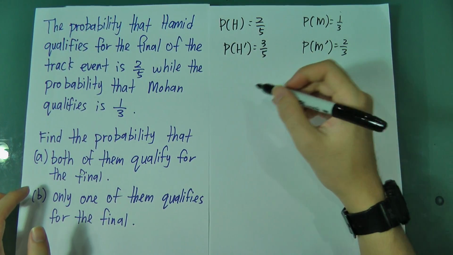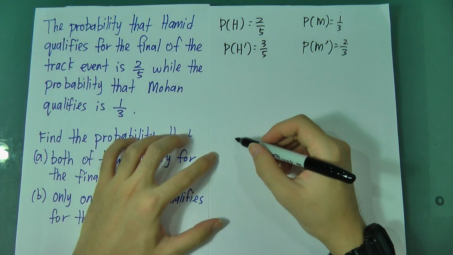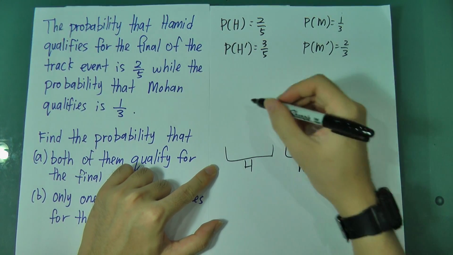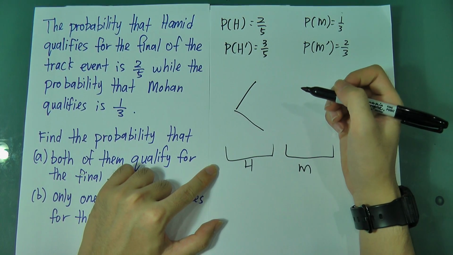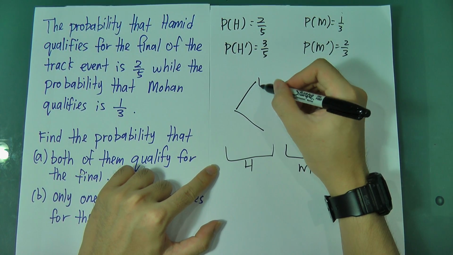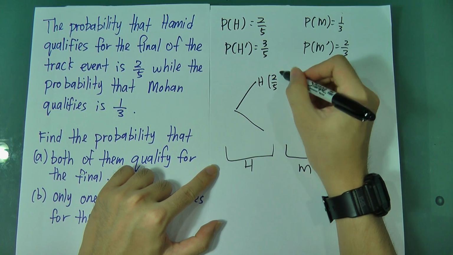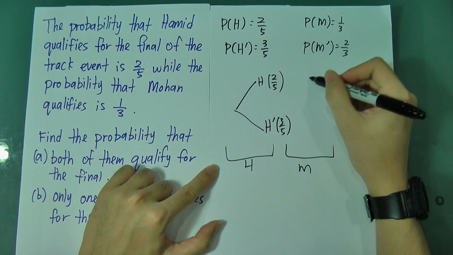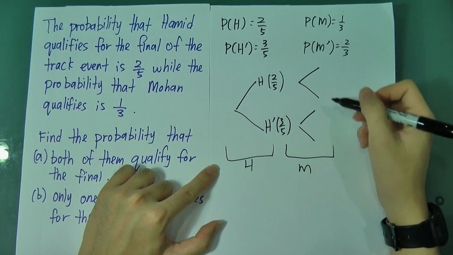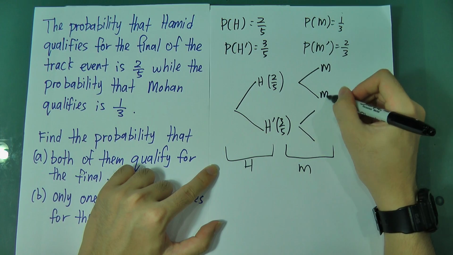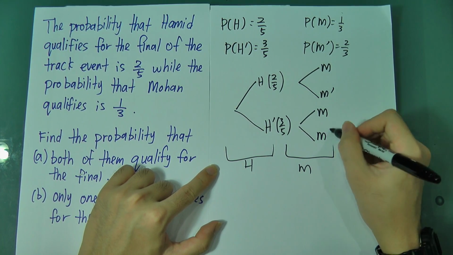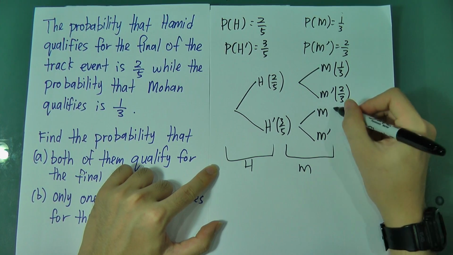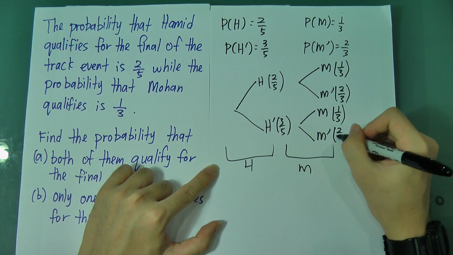So okay, let me draw the tree diagram. This one for Hamid, this one for Mohan. So I'm going to draw 2 lines for the first step. Hamid being qualified is 2 over 5, so Hamid not qualified will be 3 over 5. Then I draw 2 lines again. Okay, Mohan qualified, Mohan not qualified, Mohan qualified, Mohan not qualified. This is 1 over 3, this is 2 over 3. So this one will be 1 over 3 again, this one will be 2 over 3 again.